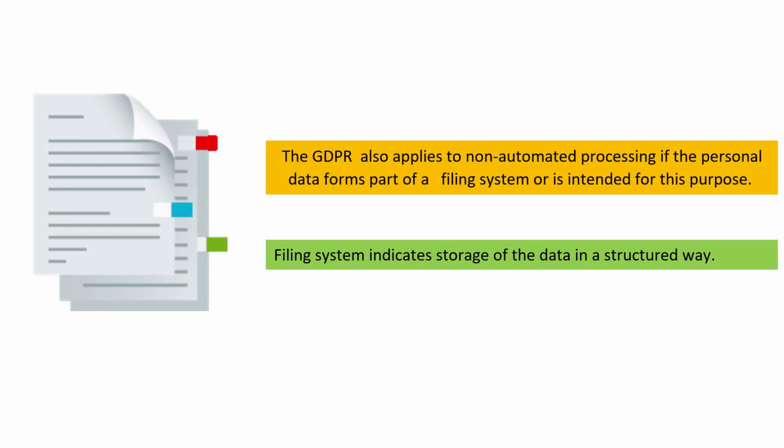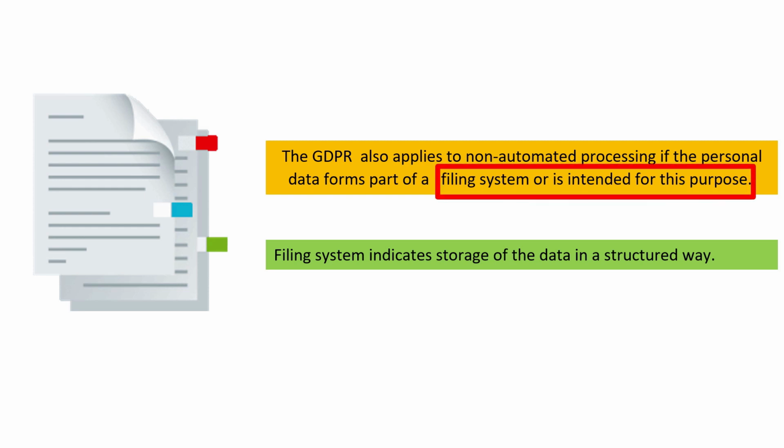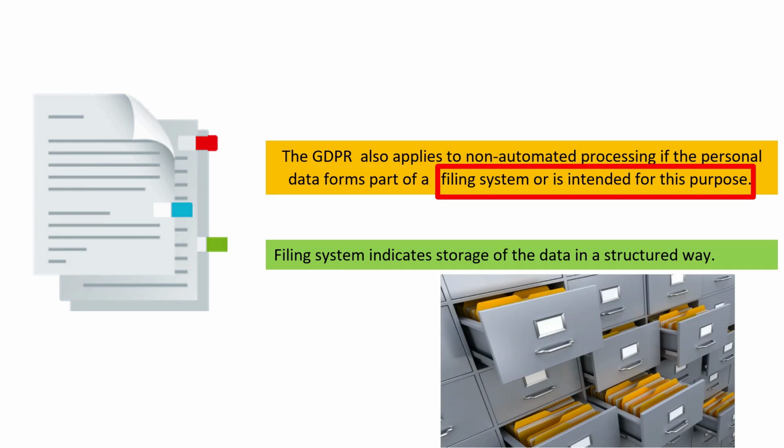Let us now discuss some important aspects of Article 2. Please note that GDPR will also apply to non-automated processing if the personal data forms part of a filing system. Filing system indicates storage of data in a structured method.